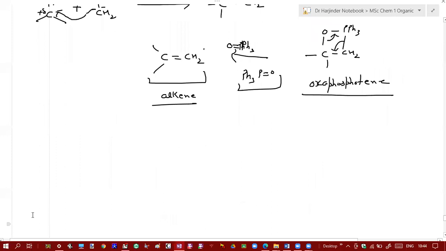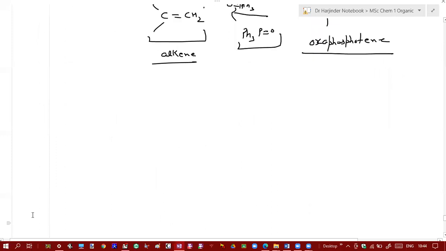Now next, this Wittig reaction is highly regiospecific. How is it highly regiospecific?